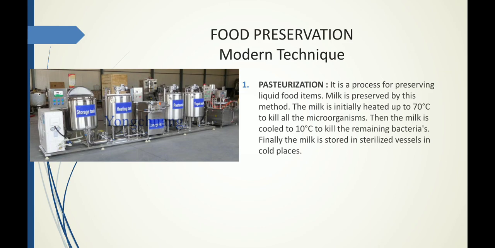After it is cooled for some time, finally the milk is stored in another storage tank which is highly sterilized. Sterilized means it is completely free from microorganisms. Then it is packed and stored in cold places and then it is sent to the stores.